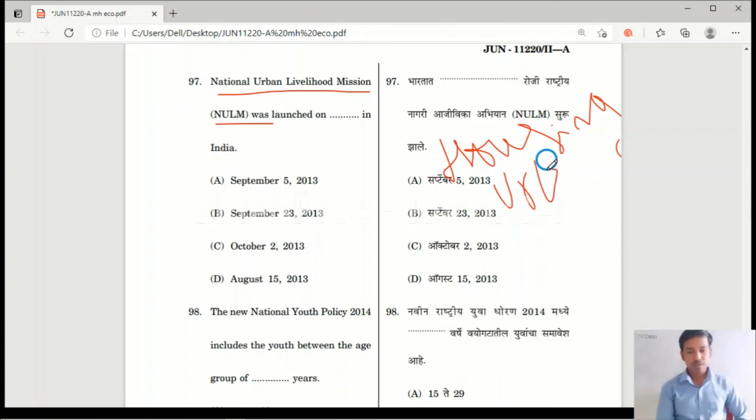What is the main aim of NULM? To reduce poverty and reduce vulnerability. NULM was launched in 2013 on September 23. Option B is the correct answer.